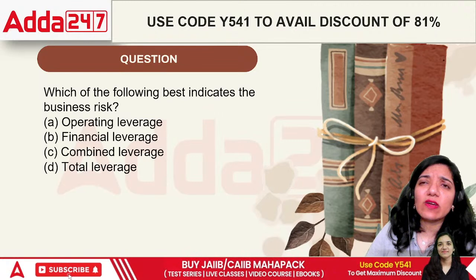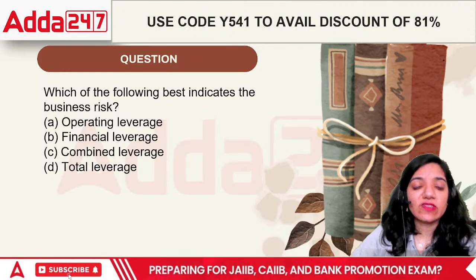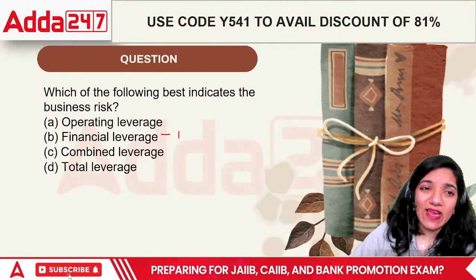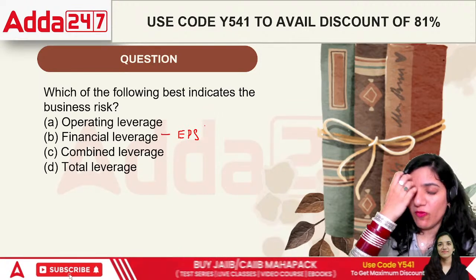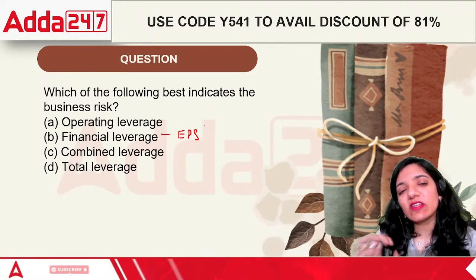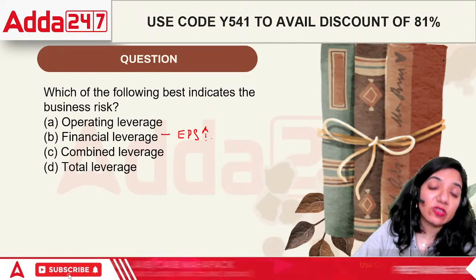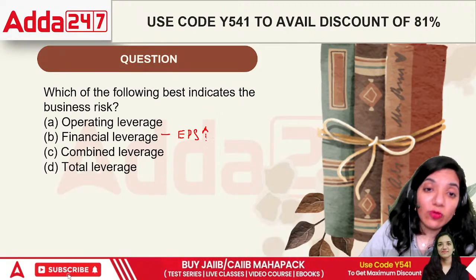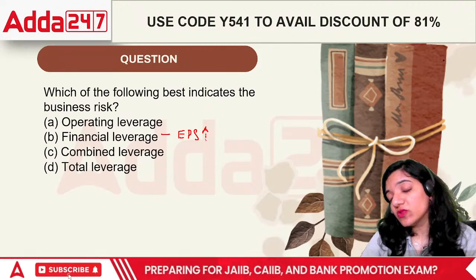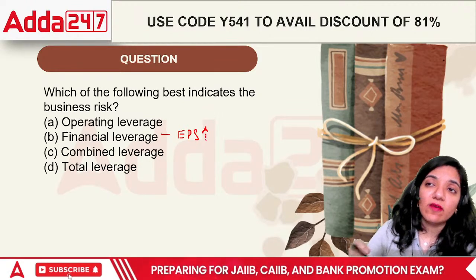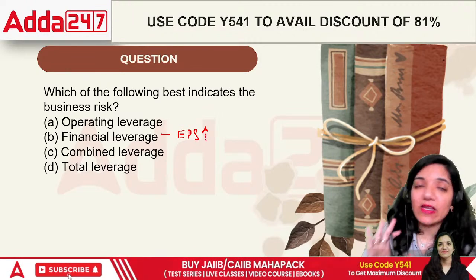Let's start from the sequence there. First is financial leverage. The perfect example is, in terms of financial leverage, we are trying to have maximum profits and we are trying to increase the earning per share for our shareholders. So instead of going for shares, we go for debentures or other bonds, so that the people who are eating that particular profit are getting a good amount of money.